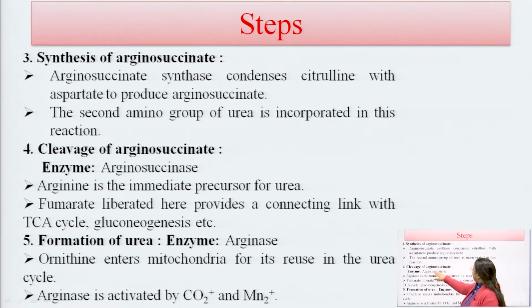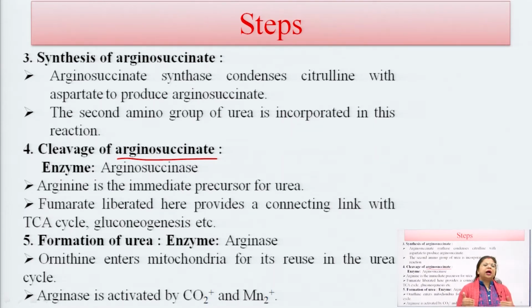And the fourth is the cleavage of arginosuccinate. The enzyme which catalyzes this reaction is arginosuccinase, and arginine is the intermediate precursor for urea. So, arginine is required here as an intermediate precursor. Okay. So, fumarate is liberated here. We all know, if you remember, that fumarate is also a part of the tricarboxylic acid cycle or Krebs cycle. So, the fumarate liberated here is also used in that Krebs cycle.